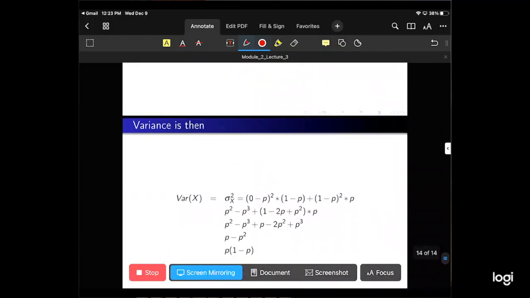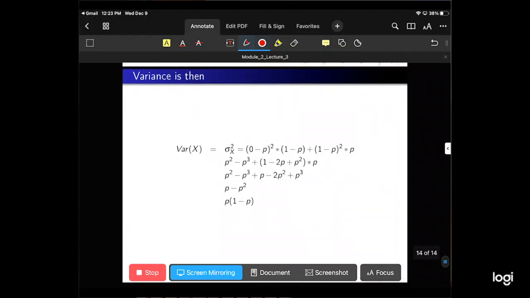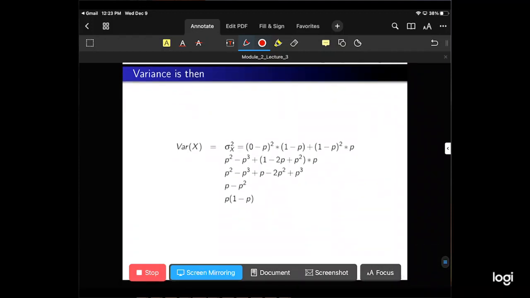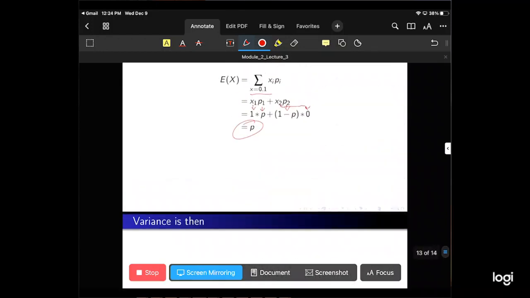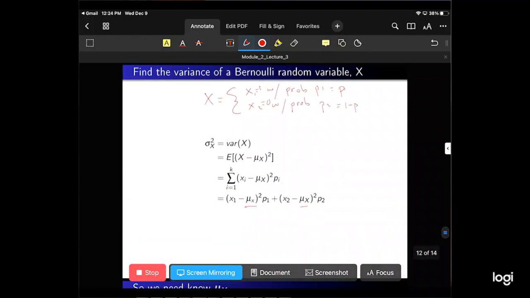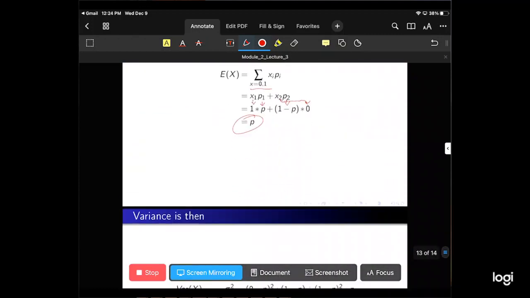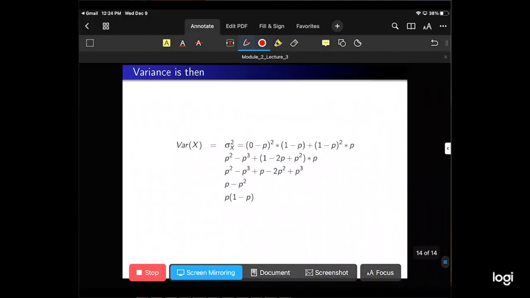All right. So we can take this information and plug it back into the variance formula. So the variance of x is going to be plugging this back into this formula up here. I'm going to plug in the values, and we get 0 minus p squared times 1 minus p, plus 1 minus p squared times p.